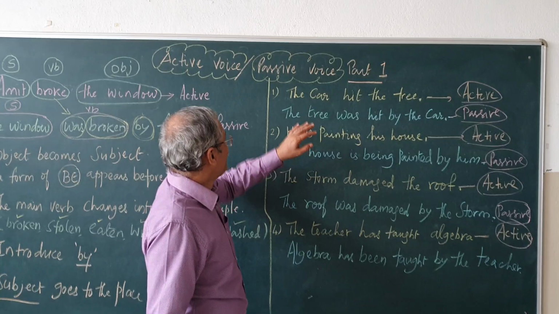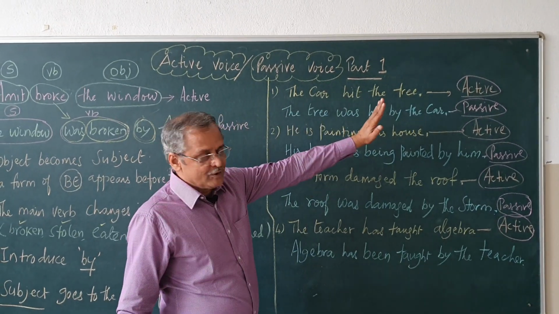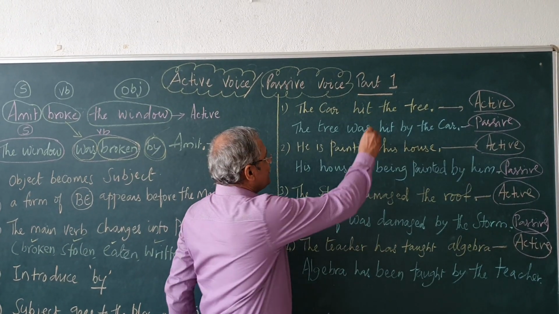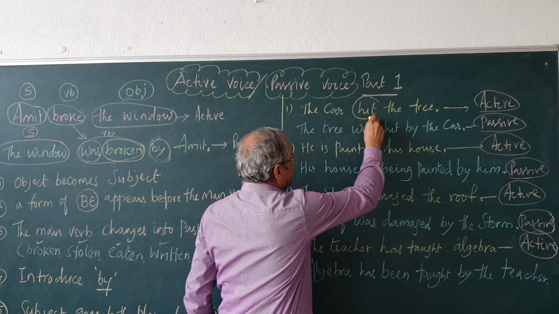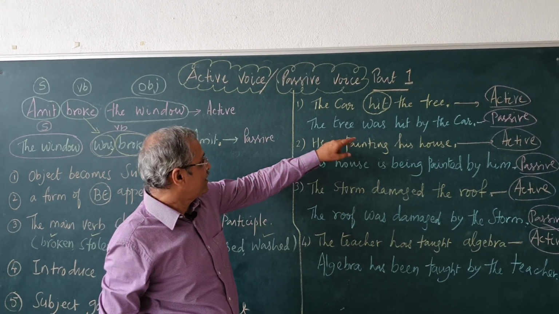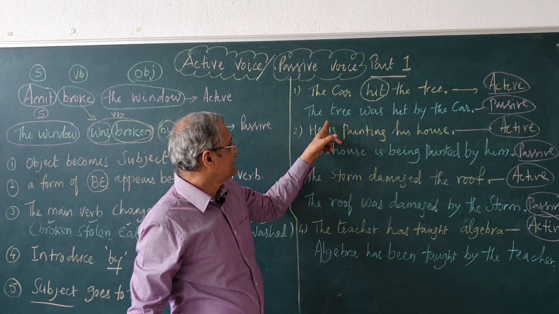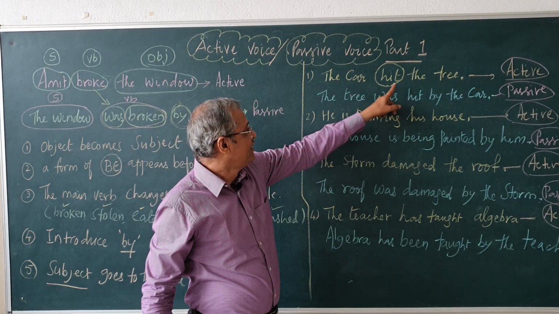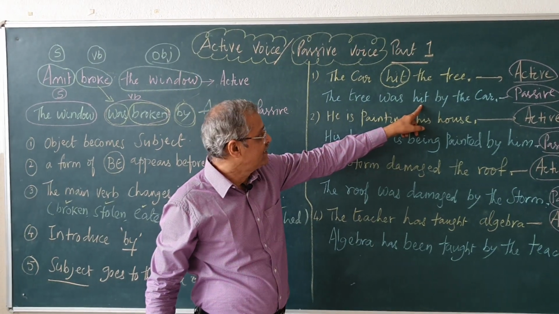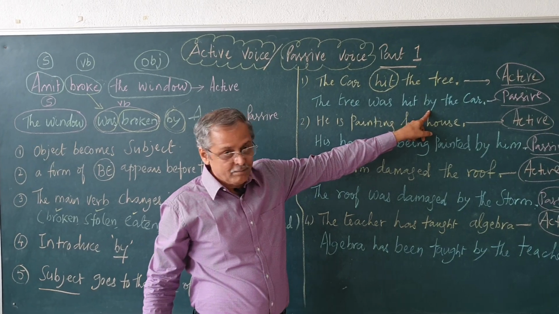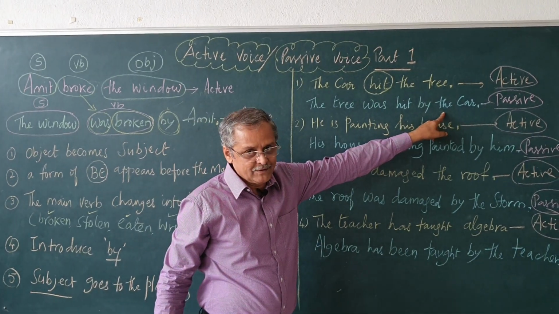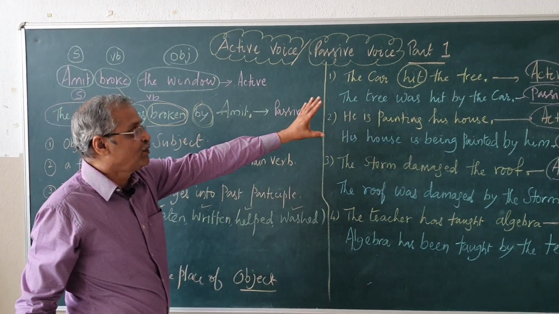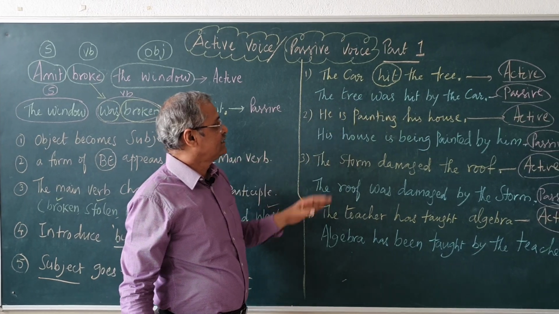You see here, same thing we will apply here also. The car hit the tree, it is the active voice, and hit is the main verb here, past tense. See, in passive voice what happens? The object becomes subject, the tree, be form is introduced, was, because it is past tense, hit, hit, hit, so past participle is introduced, fourth point, by is introduced, subject comes to the place of the object. See here, I am just attaching the same rule this side, the car hit the tree, the tree was hit by the